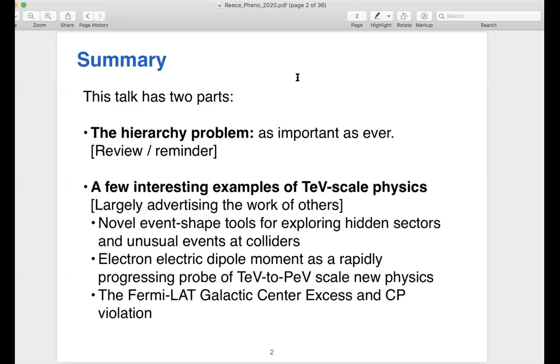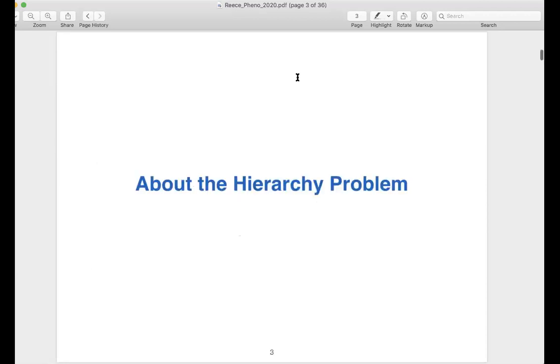In the second part of the talk, I'm going to give some interesting examples of TeV scale physics and how we might learn about TeV scale physics. And I'll be advertising work done by some other people, including some students at Harvard. I'll talk about some event-shaped tools for exploring unusual events at colliders. I want to talk a bit about recent progress in electron EDM measurements, and I'll say some things about the Galactic Center GeV gamma ray excess as well.